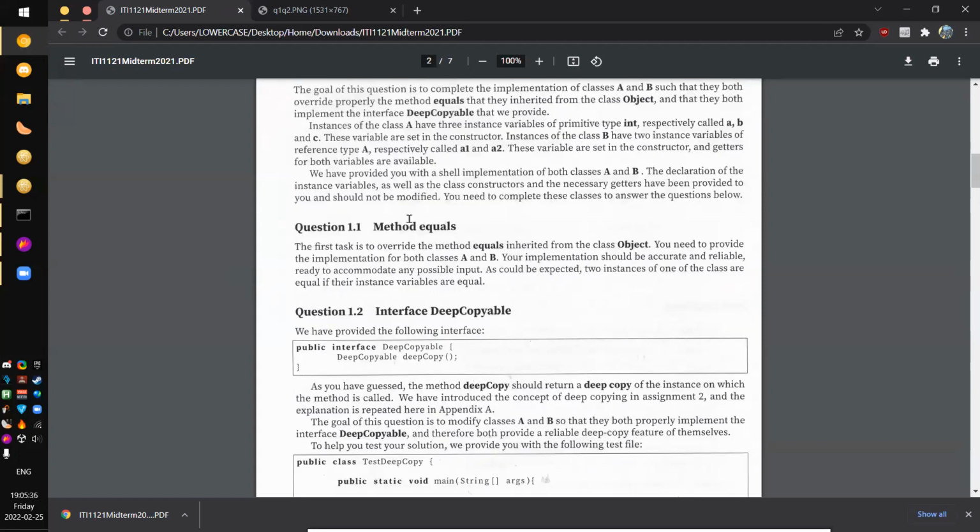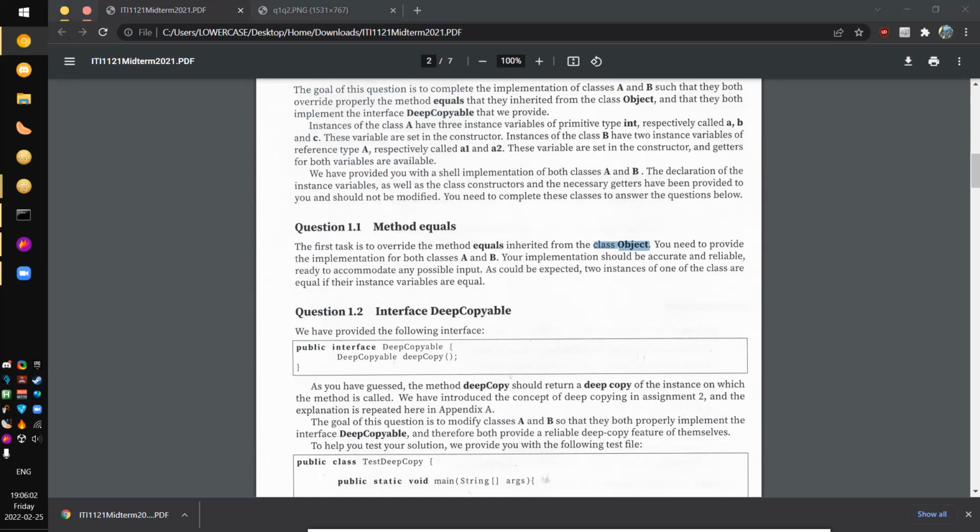The first thing you need to know is that every class in existence in Java secretly inherits from the class Object. This is not something you need to write yourself. And the class Object happens to have a public method .equals that takes another object and returns a Boolean value. This is just information you have to pick up with experience. The question doesn't really give it to you. But with that, we can already implement equals in classes A and B, so let us take a look.